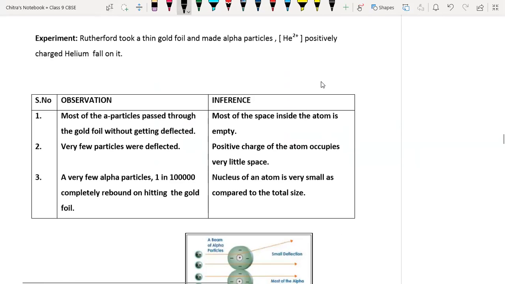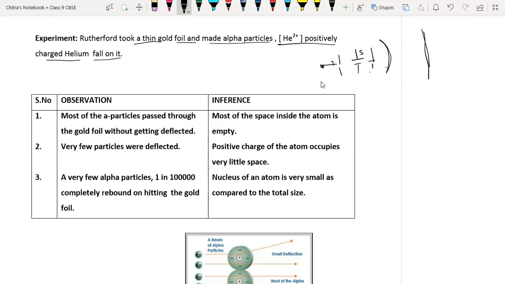See, Rutherford took a thin gold foil and made alpha particles, helium 2+ ions, positively charged particles, fall on it, on the gold foil. So the gold foil was there like this. Here we have the screen, and here we have the source of alpha particles. Here we have a slit in order to filter extra light coming from outside. So here we have S1. Sometimes two slits are used, called S2.